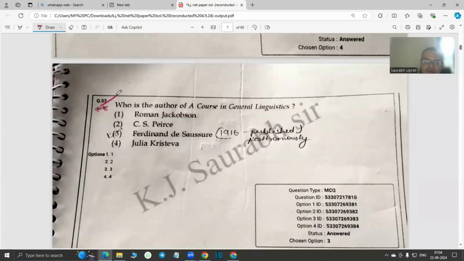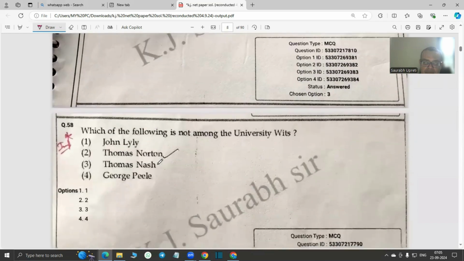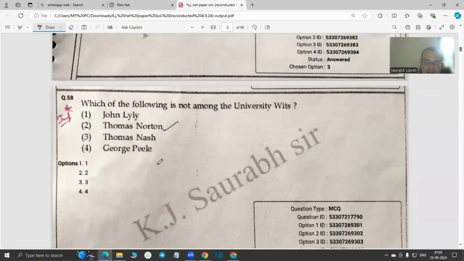Right. Question 57. Who is the author of Course in General Linguistics? So 2 star. The answer is Ferdinand de Saussure. Yes, 1916 it was written and it was published posthumously. We know that Saussure is called the father of linguistics. He was a Swiss linguist, and his contribution to structuralism is absolutely fundamental in shaping this theory later on.